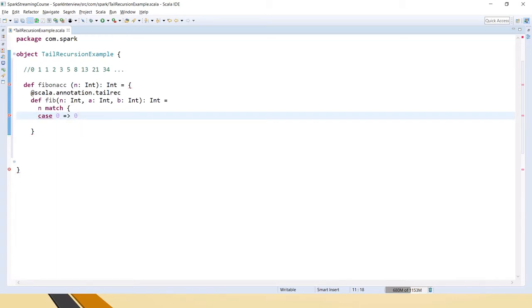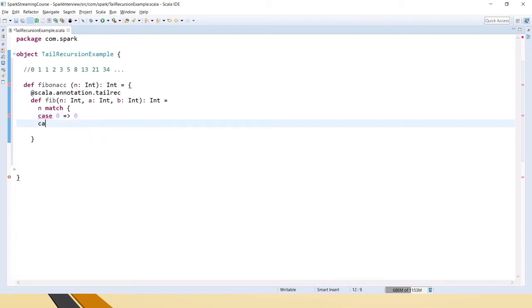So if you see here, if it is 0, the value at the 0th position is always 0, so that's why we are taking it as 0. And if you take 1, it will be 1. That is because for 0 and 1, if we are sending only 0, then it will return 0.